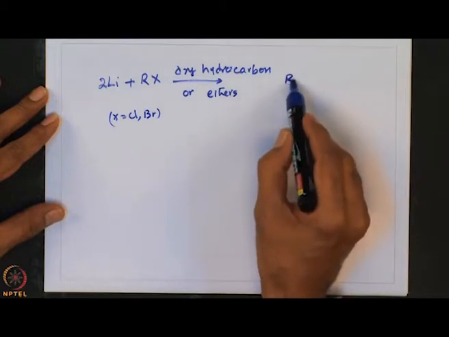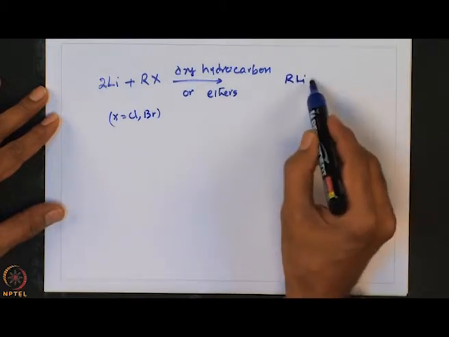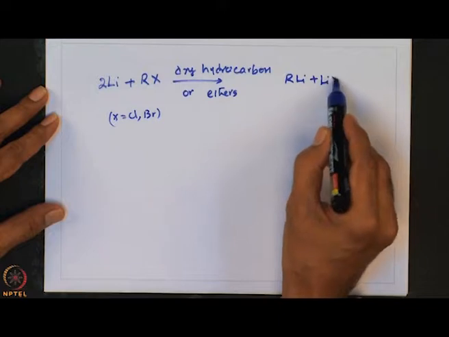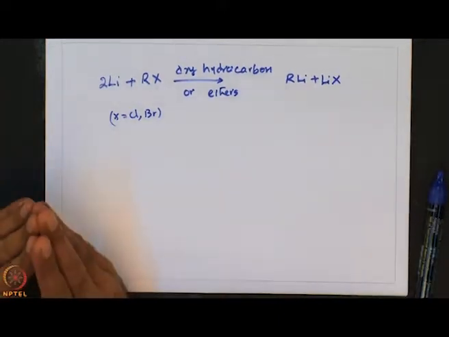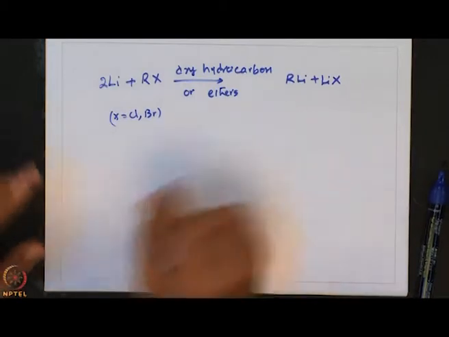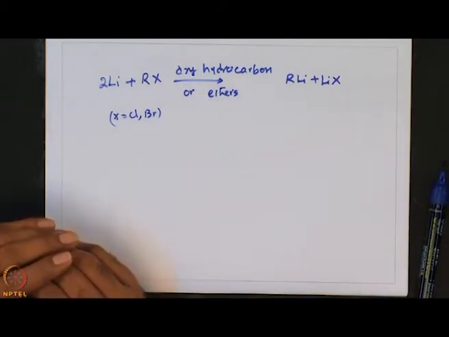Here it forms RLi plus LiX. So, this LiX is insoluble and can be filtered off, and the solution would contain alkyl lithium.